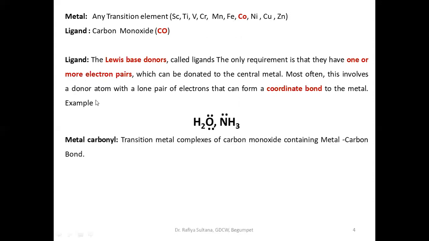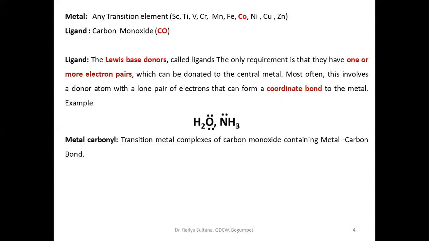Most often these involve a donor atom with a lone pair of electrons that can form a coordinate bond to the metal. These ligands, which have an electron pair, will donate this electron pair to the central metal atom. What is the central metal atom? Any transition element which contains an empty d orbital and forms a coordinate bond. This we will discuss in detail again.